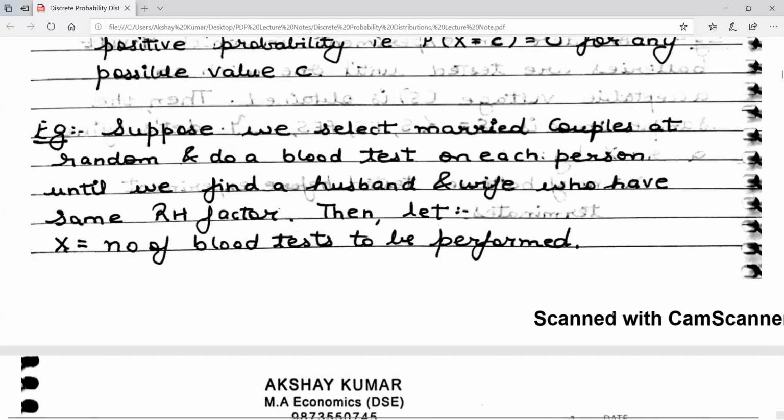Okay, so can someone tell me what are the possible values of X here? What can be the possible values of X? X denotes the number of blood tests to be performed until you get a couple, husband and wife, with the same RH factor in their blood. Anyone has any clue?